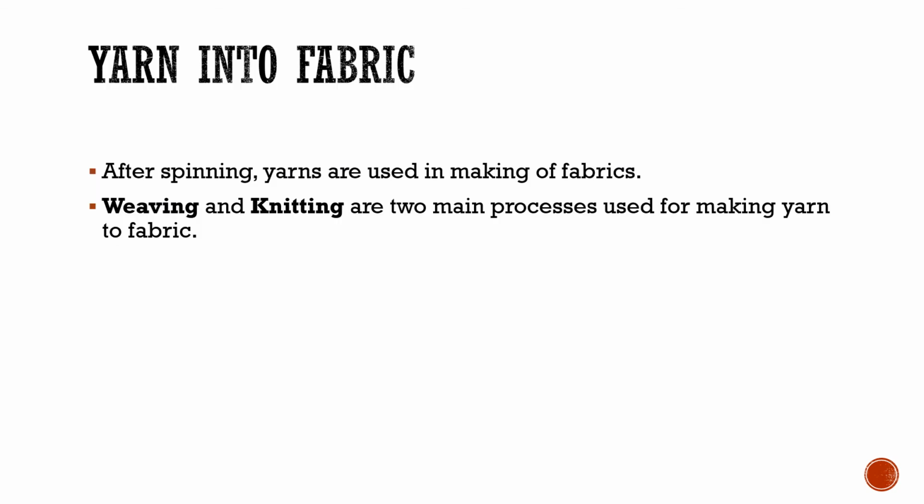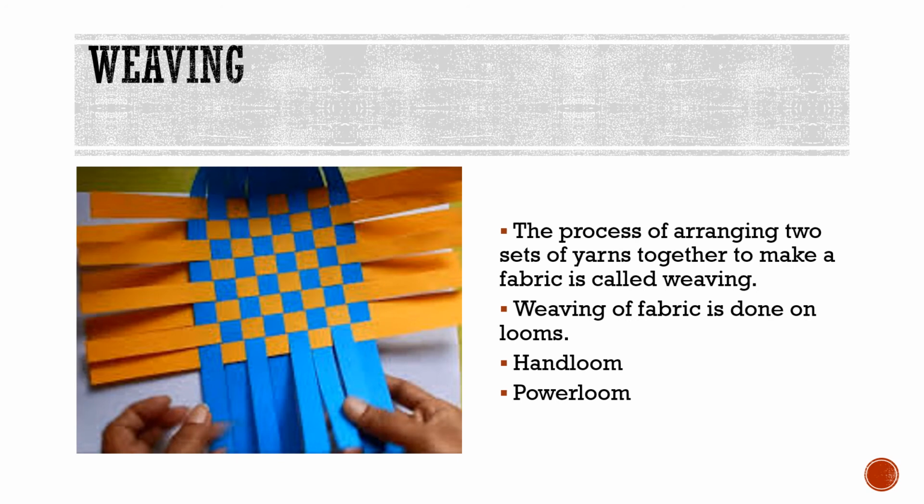Now after producing the yarn, it is then converted into fabric. How? There are a number of processes, but two main processes are weaving and knitting. These are the two main processes through which yarn is converted to fabric. First is weaving. So what is weaving? It is the process of arranging two sets of yarns together to make a fabric.